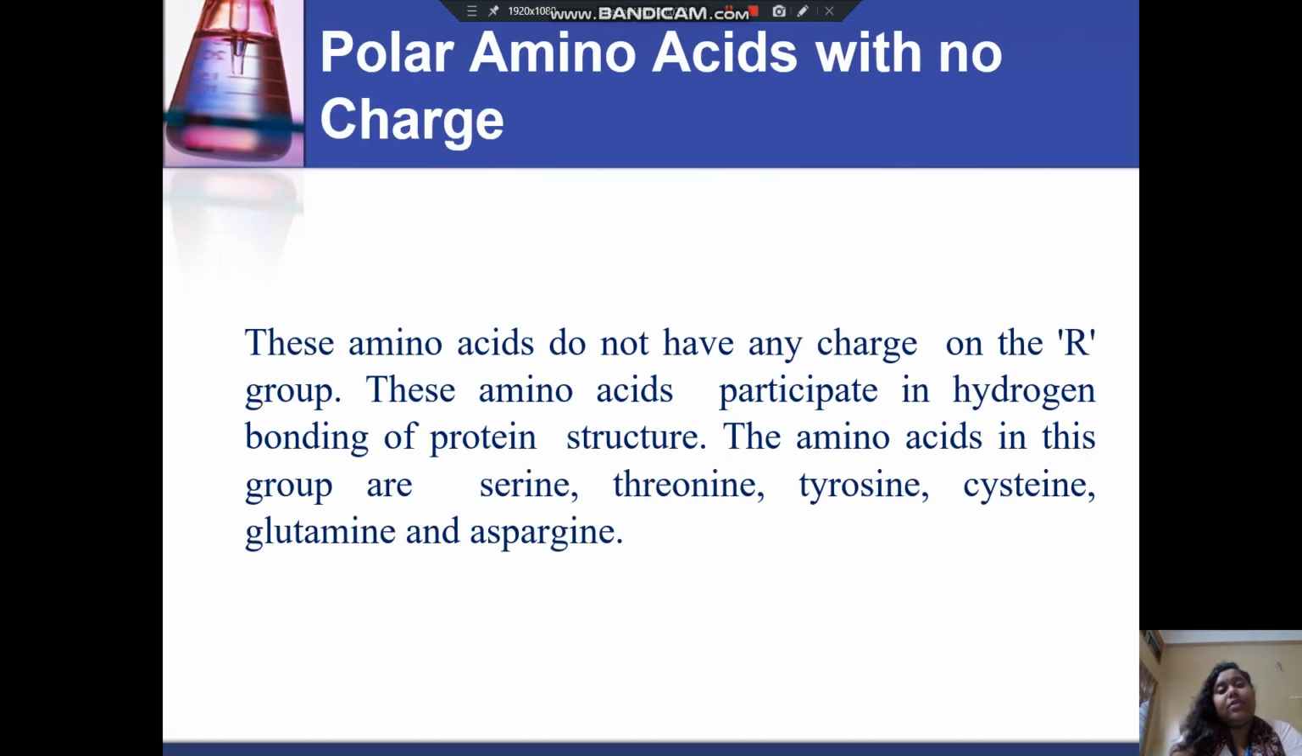So now I will be discussing the polar amino acids with no charge. These amino acids do not have any charge on the R group. These amino acids participate in hydrogen bonding of protein structure. The amino acids in this group are serine, threonine, tyrosine, cysteine, glutamine, and asparagine.